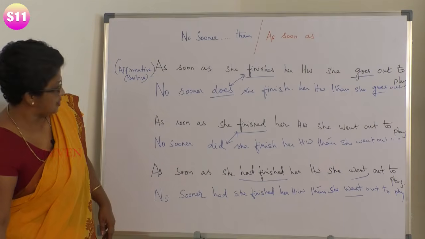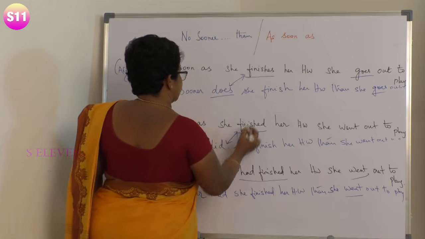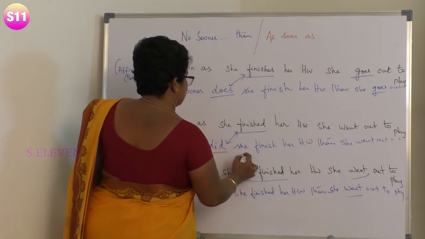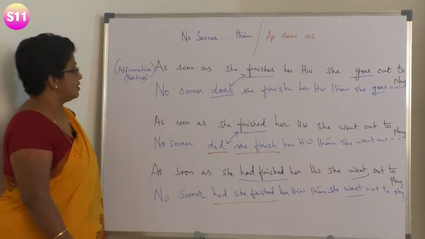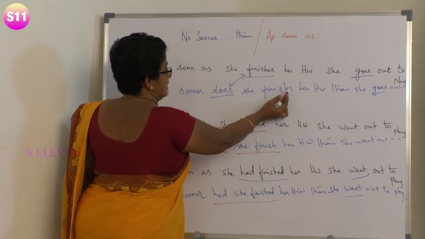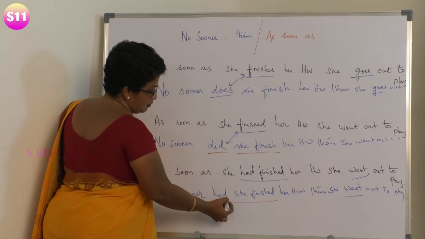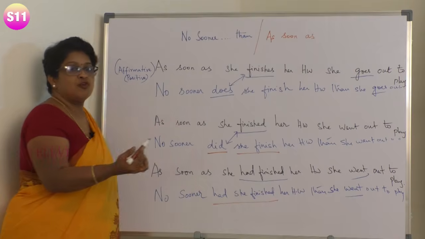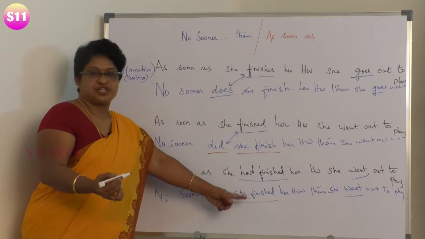So these are the important aspects which you have to remember. Does she finish? Did she finish? And had she finished? Here we are not using "ed". Here also we are not using "ed". But here we have to use it, because "had" will be followed by the past participle. The past participle form of "finish" is "finished".